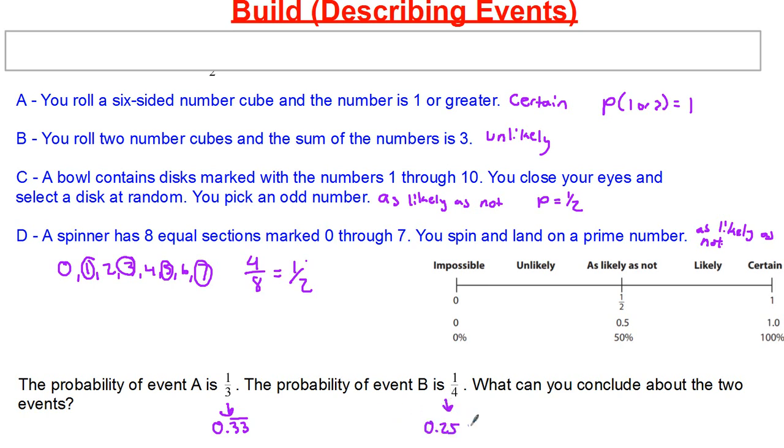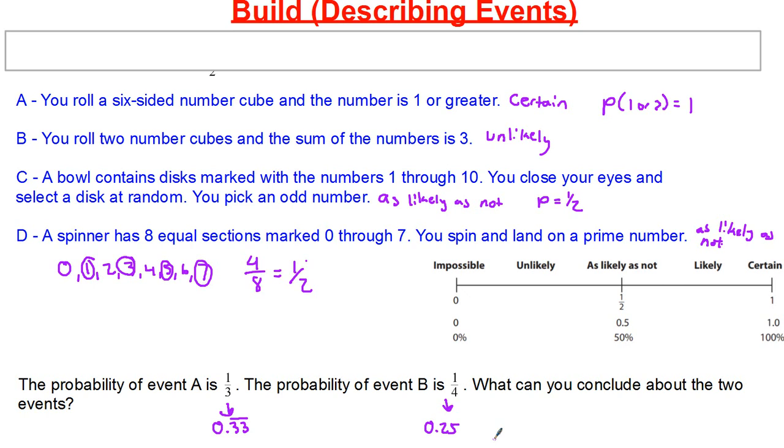Now, what can I tell from this? I can conclude for sure that event A is more likely to happen than event B. Now, why is that? Because the value of 1/3 is closer to 1 than the value of 1/4.